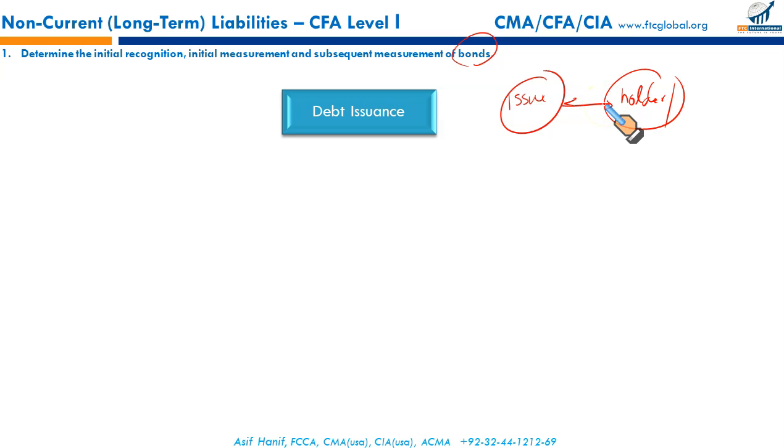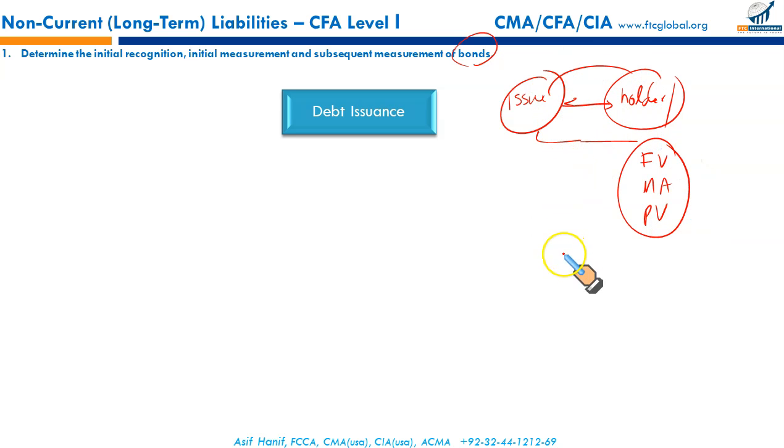Under this contract, under this arrangement, the issuer is obligated to pay the face value, sometimes called the maturity amount, sometimes called the par value of the bond, at maturity, together with interest payments at stated intervals. Sometimes there is no interest, in the case of a zero coupon bond.